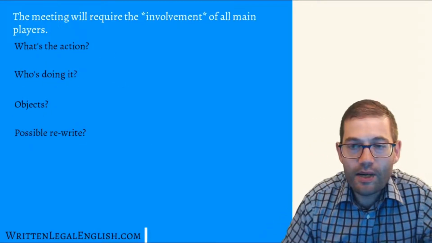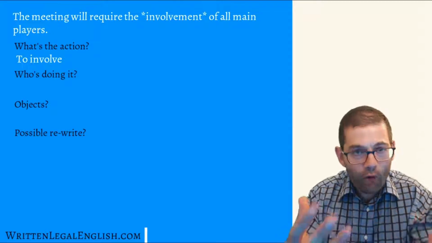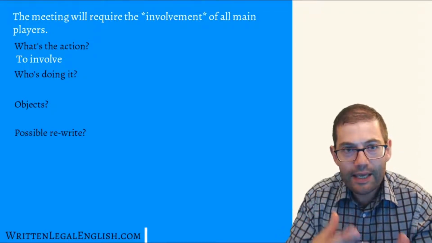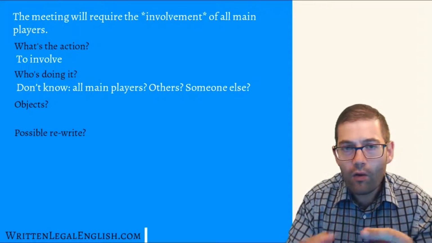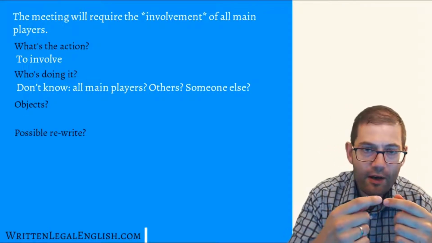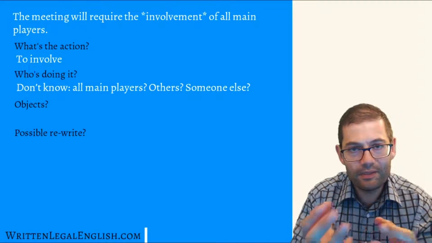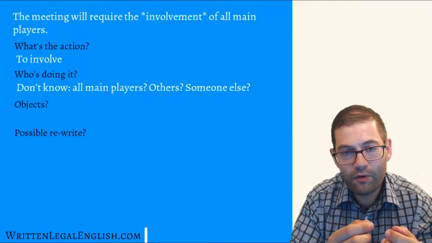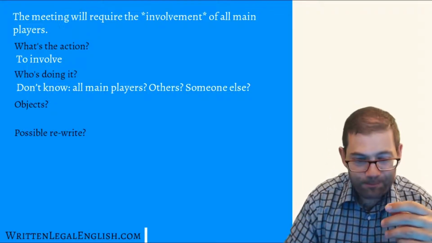The meeting will require the involvement of all main players. So the action is involving players in a meeting, but we don't know who's doing it. Are all of the main players doing it? Are there other people? Is there someone else? Are there other agents? So once again, it's that similar problem to the sentence before. We don't know exactly who's doing this.